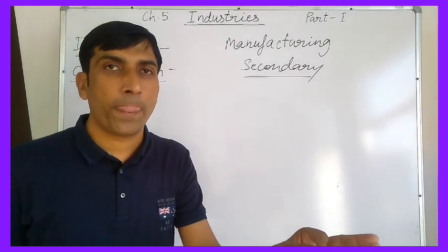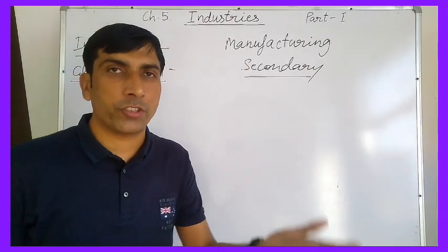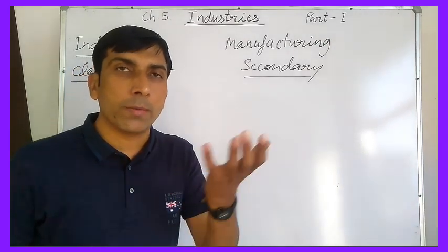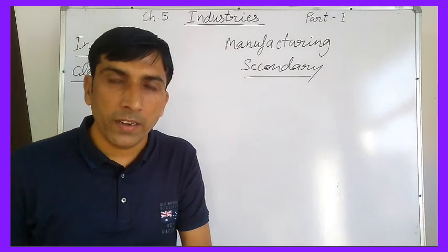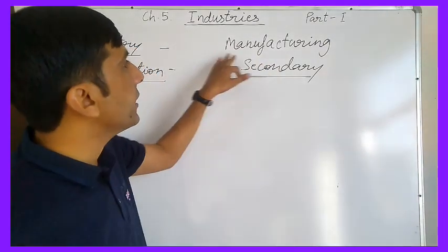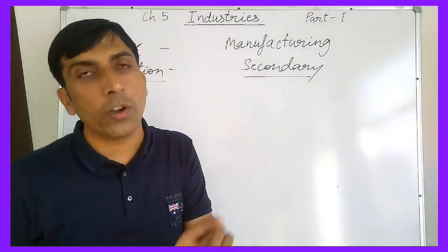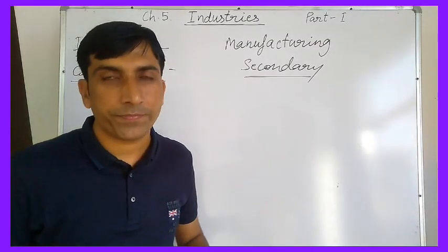This is the process through machines. By using raw material, more useful products are produced through this process. That is known as manufacturing. It is also called secondary activity.